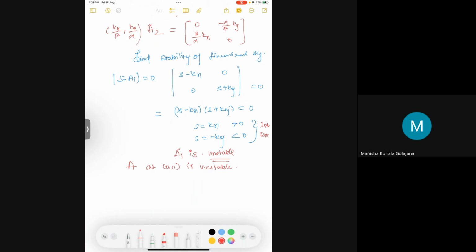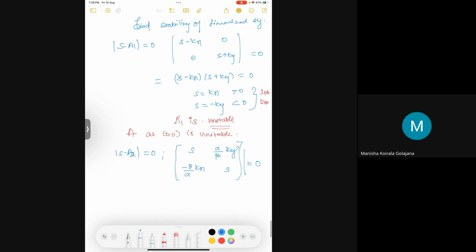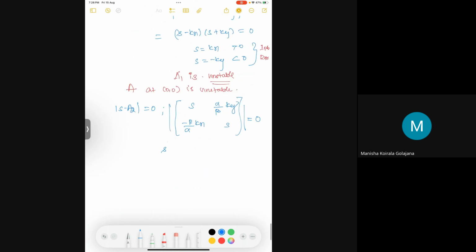So when I check the second system, sI minus A2 equal to 0, this will give me the matrix with s, alpha by beta ky, minus beta by alpha kx, and s. Taking the determinant, s square plus beta by alpha into alpha by beta kx ky equal to 0.